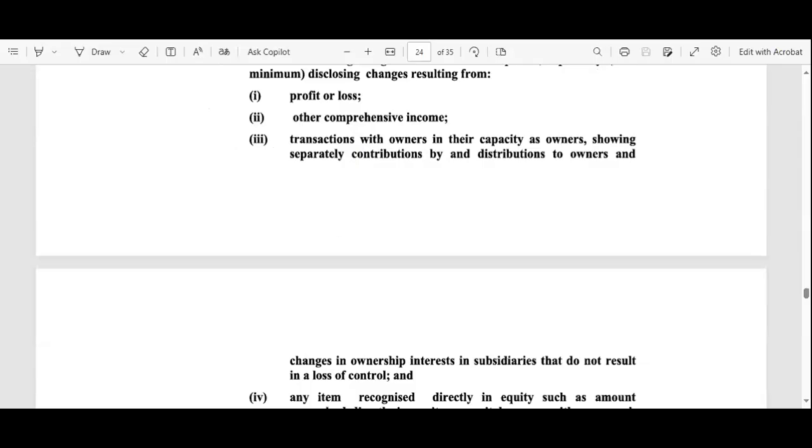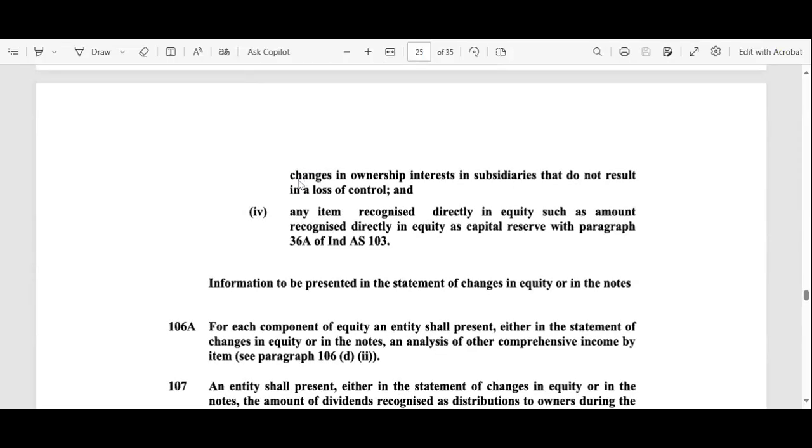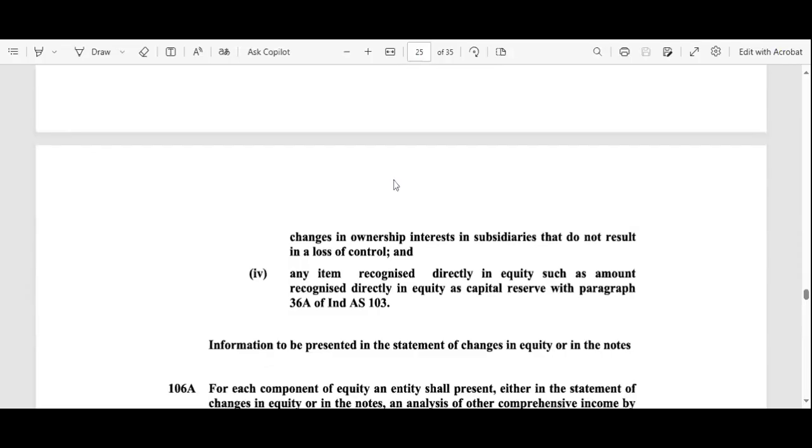Whenever he adds extra investment, extra money, the equity of the owner in the business automatically increases. So we add all the transactions, or changes in the ownership. If he adds funds, his ownership in the business increases; if he takes out funds, automatically his ownership decreases. So in the statement of changes in equity, we actually analyze